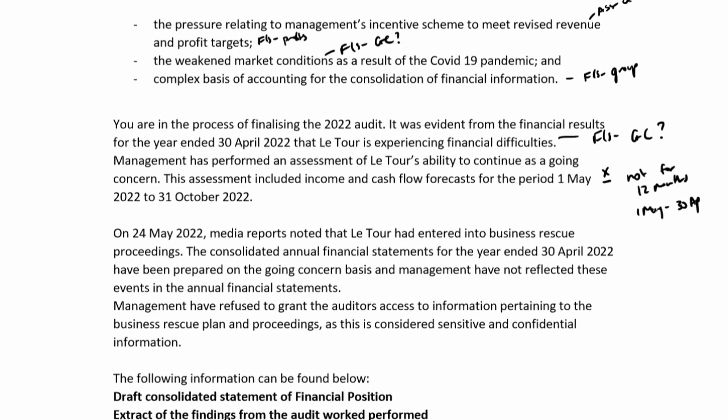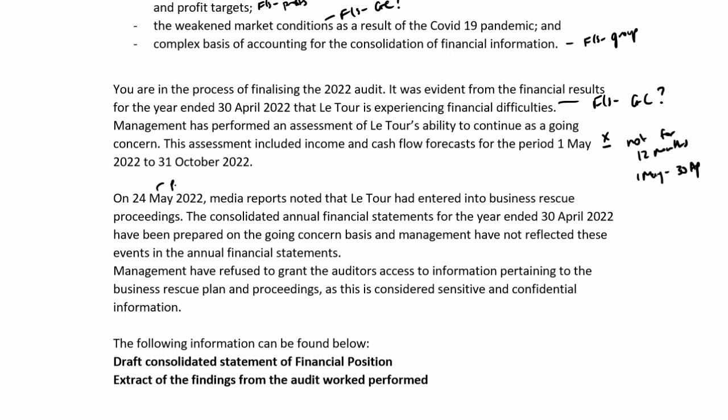On 24 May 2022, so I'm going to make here post-reporting dates. This is after year end. Media reports noted that Latour had entered into business rescue proceedings. So, here, once again, a concern about their ability to continue. They've entered into business rescue. Should they be preparing their financials on a going concern basis? What happens if it's not viable? Is there a material uncertainty here?